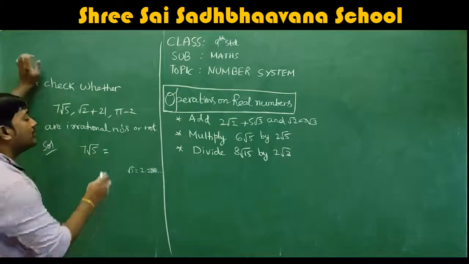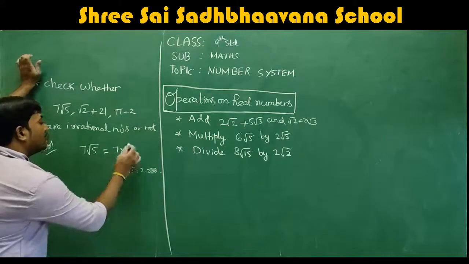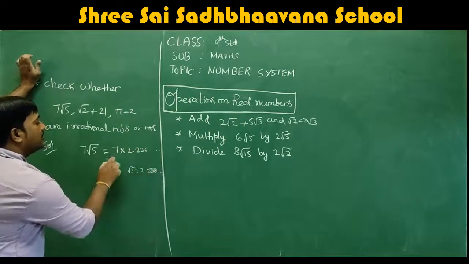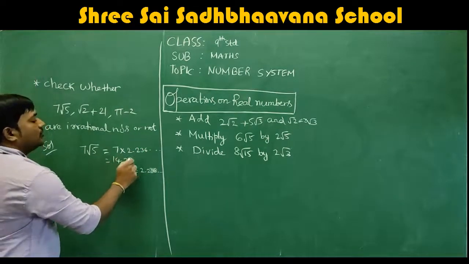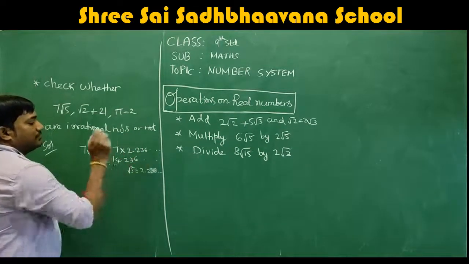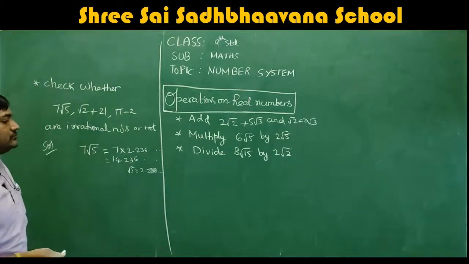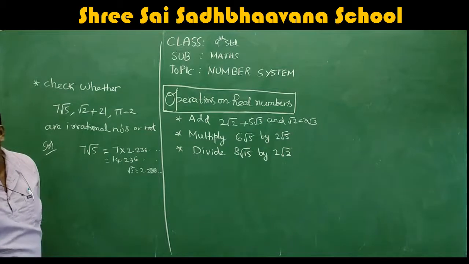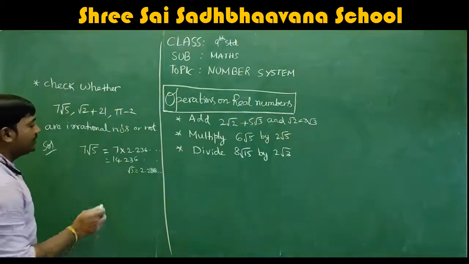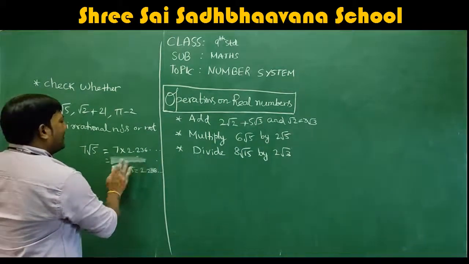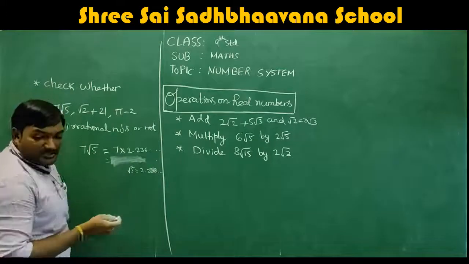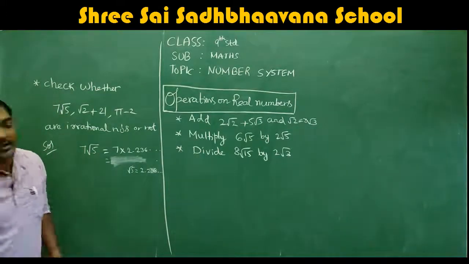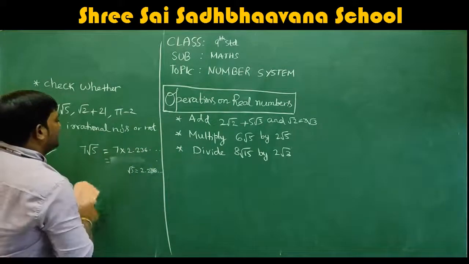So 7 root 5 will become what? 7 into root 5, which is 2.236 dot dot, will become 14.236, correct? Or it might become more than that, or actually it will become 15.652. We have to do it and check. Division, multiplication, I'm leaving to you itself. 7 root 5 will become 2.236 into 7.